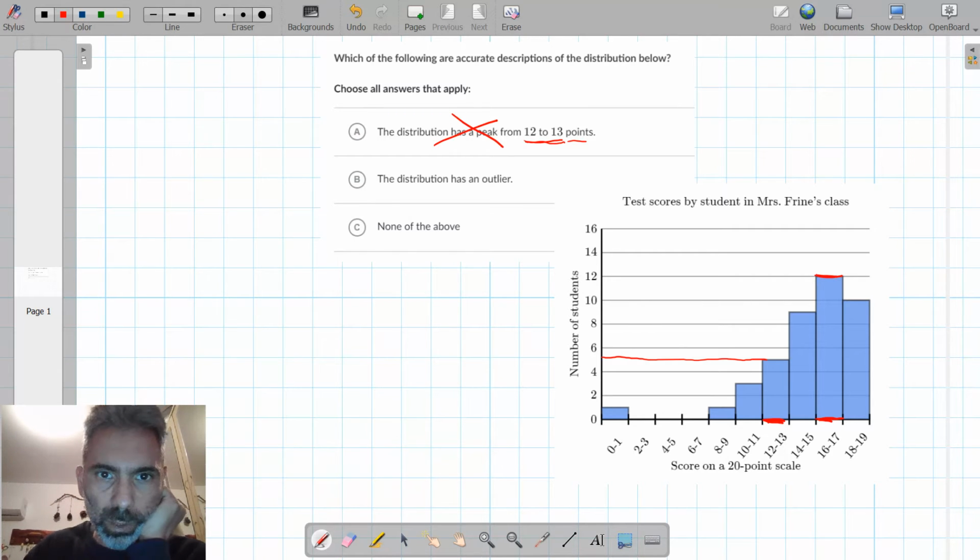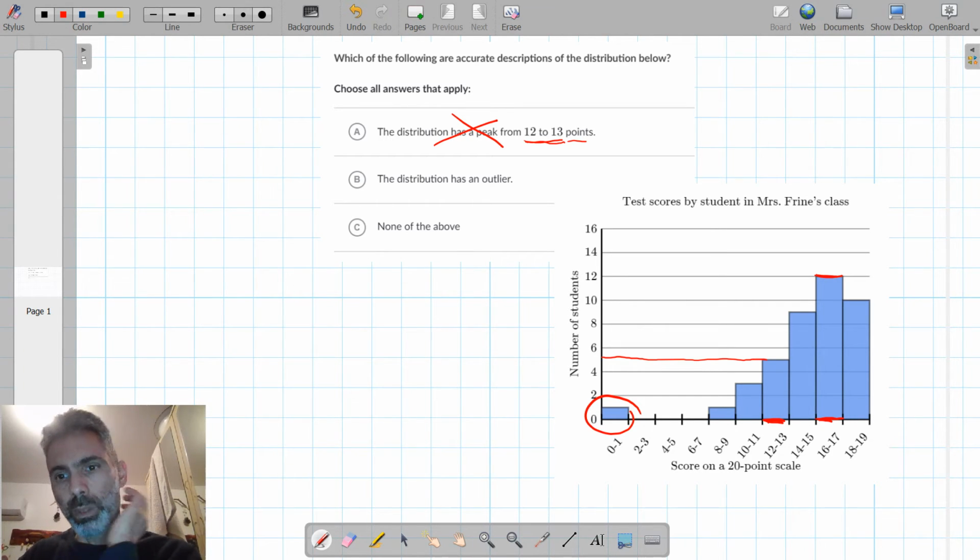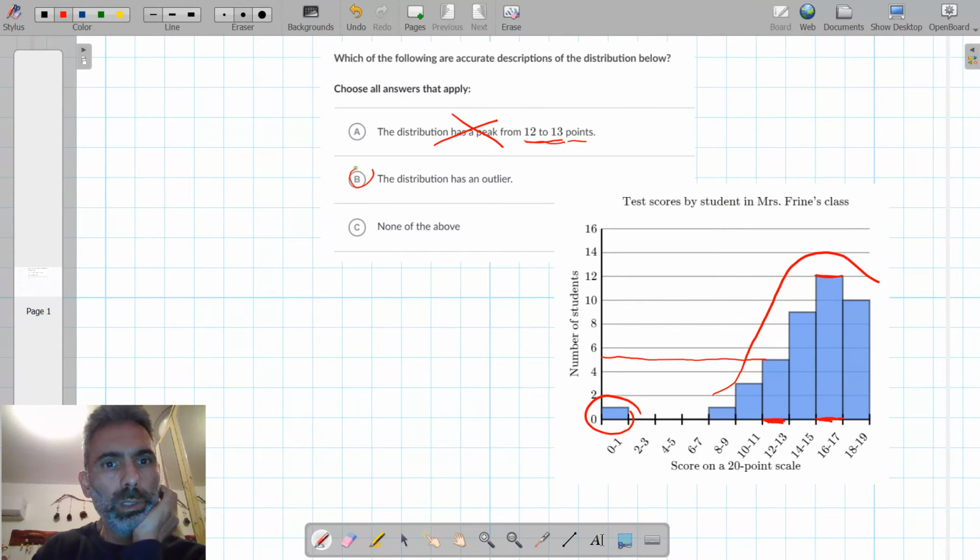So this is not correct. The distribution has an outlier. This is indeed the case because one student got a score between 0 and 1, and this is way below the bulk of the data. So this is correct.